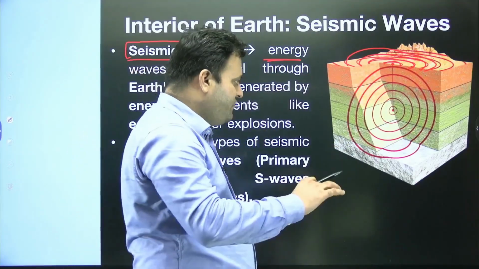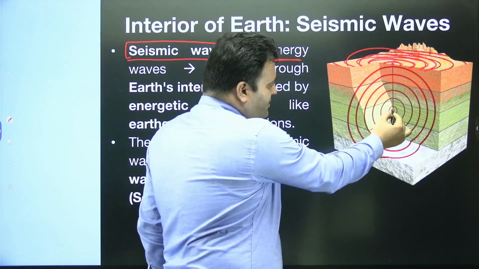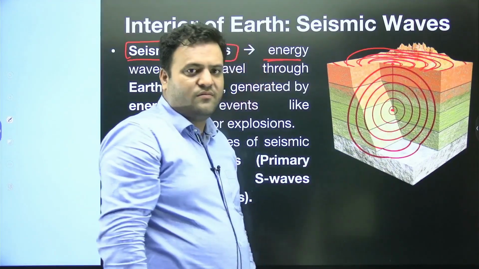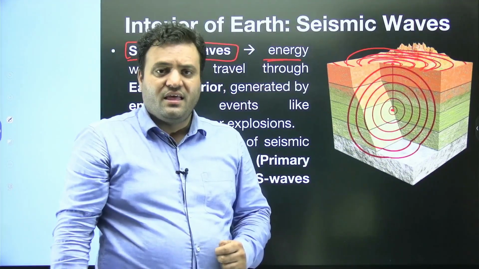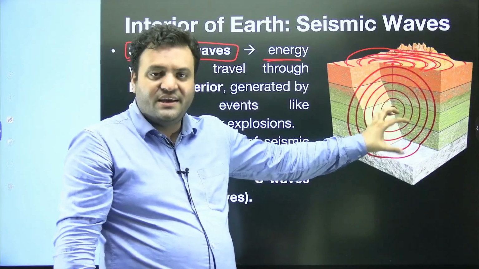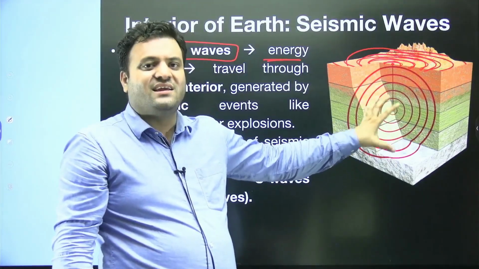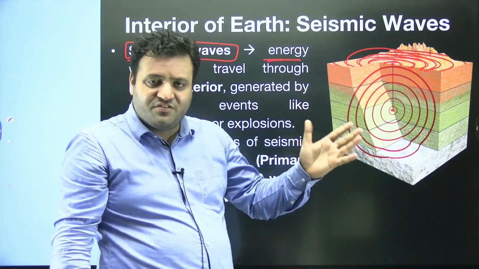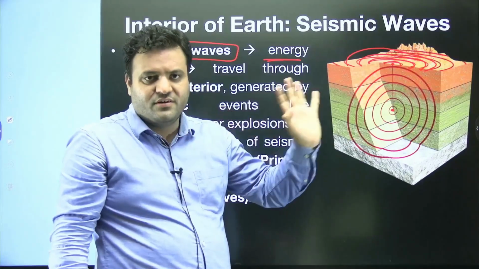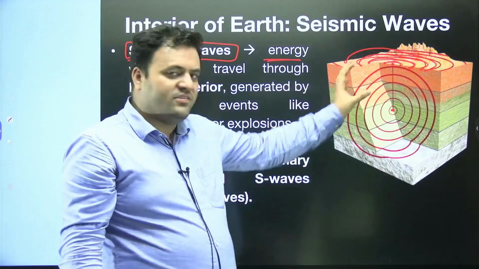Similarly, if in the interior of our Earth we have an explosion or an earthquake, energy would travel in all directions, and that is the seismic energy. Energy is depicted in terms of waves, so it is called seismic waves.